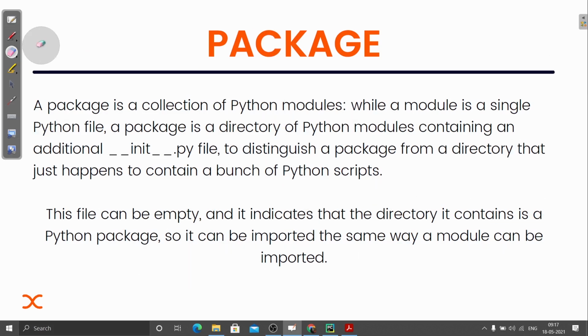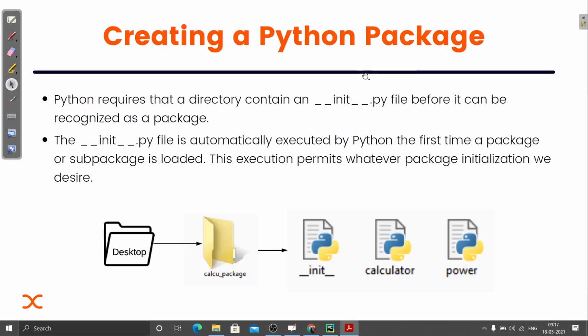The only thing is that a package is a collection of as many modules as you want, but you need to have this special __init__.py file, and this makes it different from any other directory, okay. I hope this is clear to you all. Let's check how you can actually create a Python package.